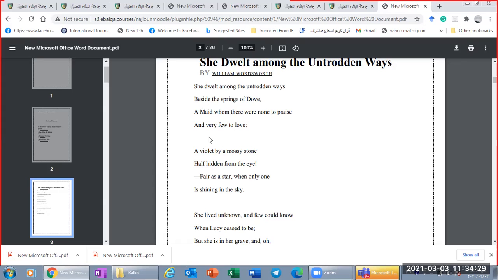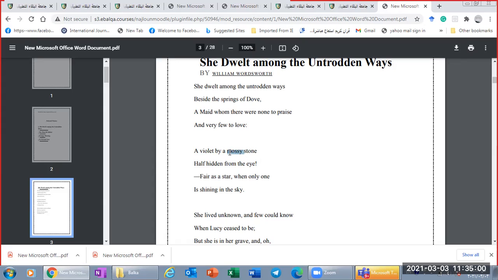We'll move now to the second stanza. A violet by a mossy stone. This is also a visual image. When I read this line, I can imagine a very beautiful flower, which is the violet, near the mossy stone. The word mossy also is visual. I can imagine the stone which is covered with green plants.